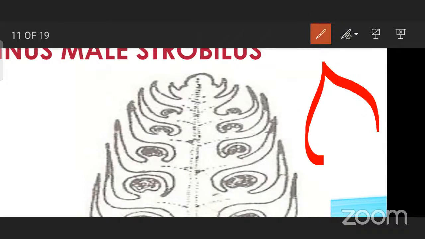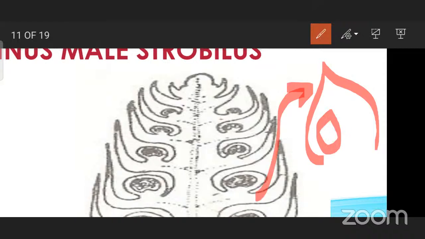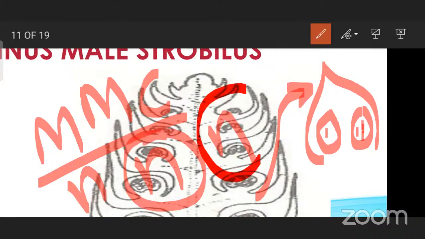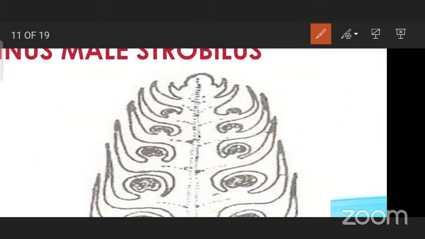For example, from the top view, it is going to look like this. And here two pollen sacs will be there. In these pollen sacs only, mother cells will be undertaking meiosis division, and they are going to form the haploids. By meiotic division, they will form the haploids. These haploids are only our pollen grains, the gametes, which are going to form. I hope it is clear.